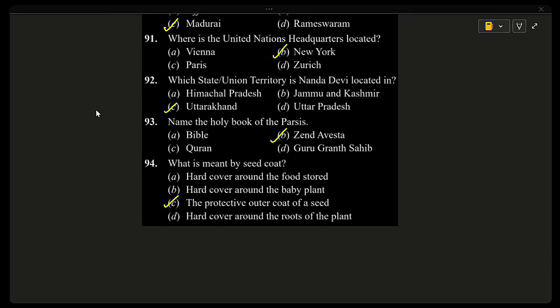Why are other options wrong? Hard cover around food stored: food is inside the seed, but this does not define seed coat. Hard cover around baby plant: the baby plant is inside the seed. Hard cover around roots: roots grow later, not inside the seed. Next, let's take the next set of questions from 95.